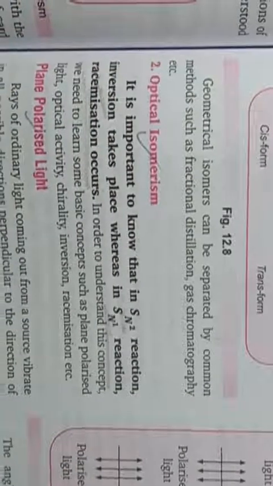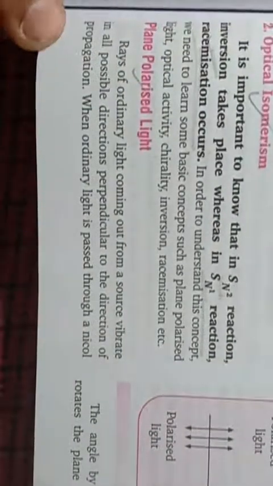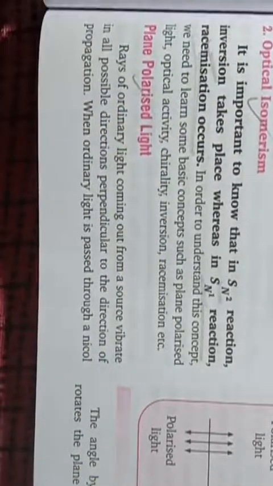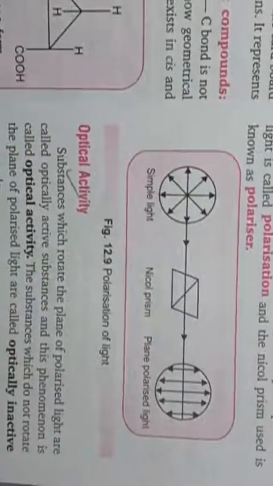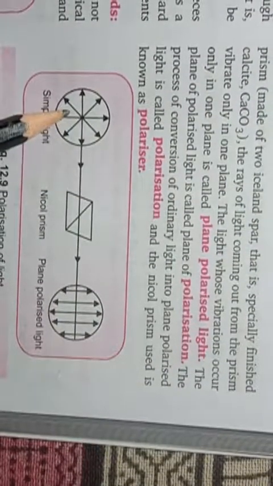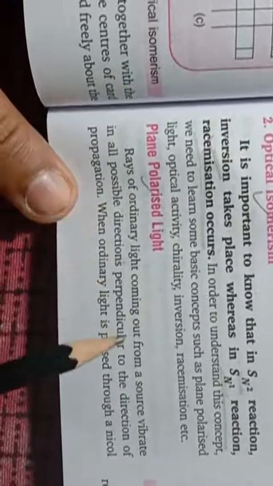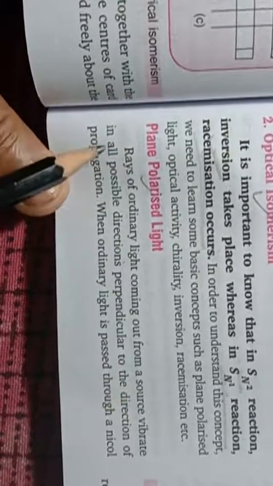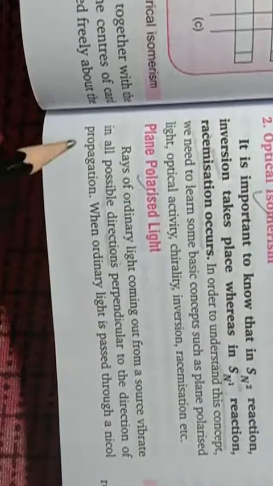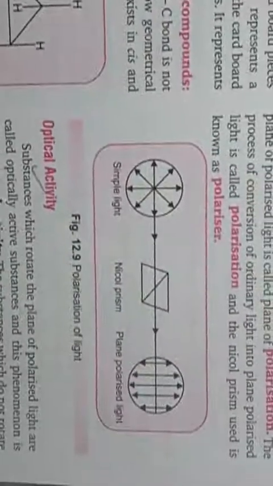Okay students. Then the first definition in optical isomerism is plane polarized light. So as you can see from here, a ray of ordinary light coming out from a source vibrates in all possible directions perpendicular to the direction of propagation, as you can see here.